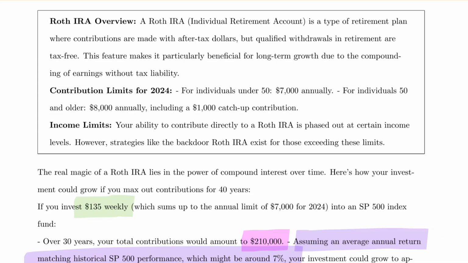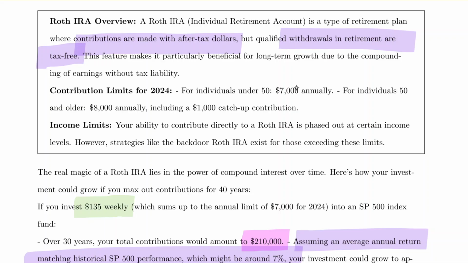So the acronym IRA stands for Individual Retirement Account. It's a retirement account that contributions are made with after-tax dollars, but withdrawals are tax-free. That's one thing that makes this account particularly attractive. The government does limit the amount of money you can invest in an IRA each year. So even if you had tons of money, you couldn't just put that into a Roth IRA in 1 year. You're limited by the cap.